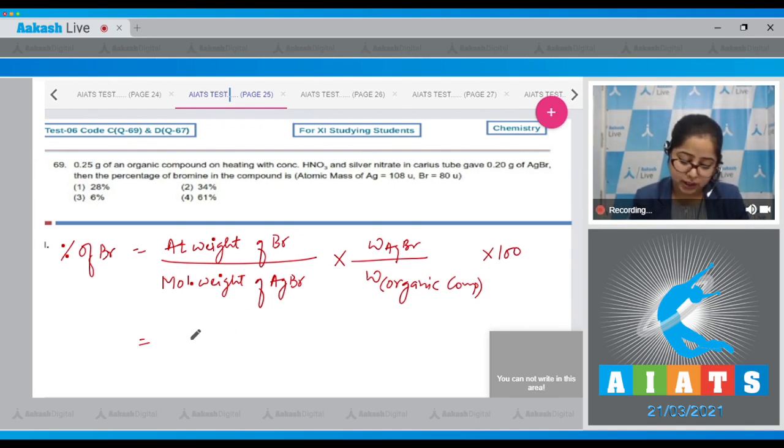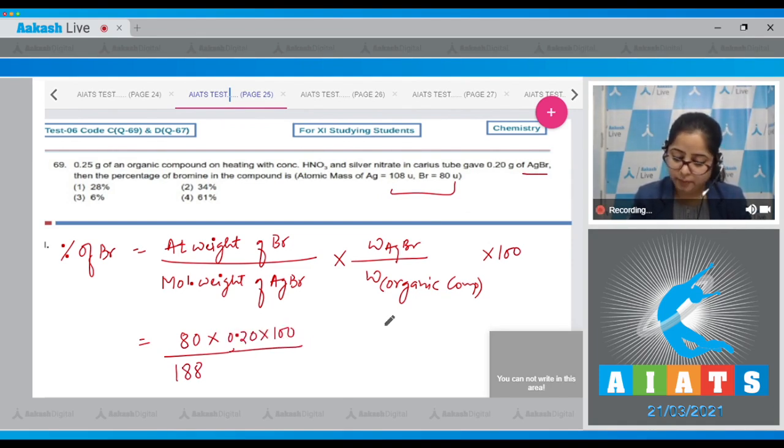Weight of Br will be 80 upon weight of AgBr will be 188. You have to add these two. Then weight of AgBr so formed will be 0.20 multiplied by 100 upon weight of organic compound, which is 0.25. Students, on solving this entire equation, the value will be 34%. That means the correct answer is option number 2.